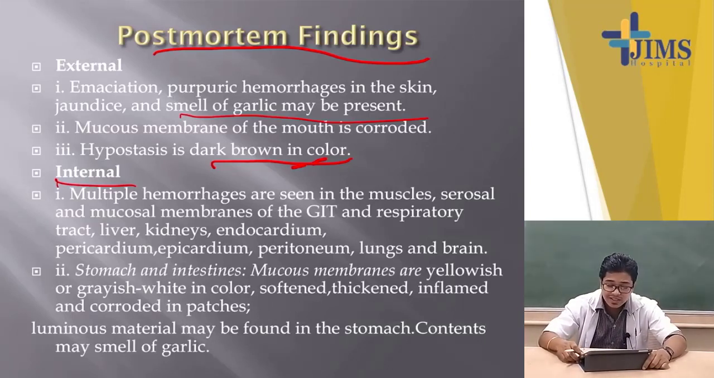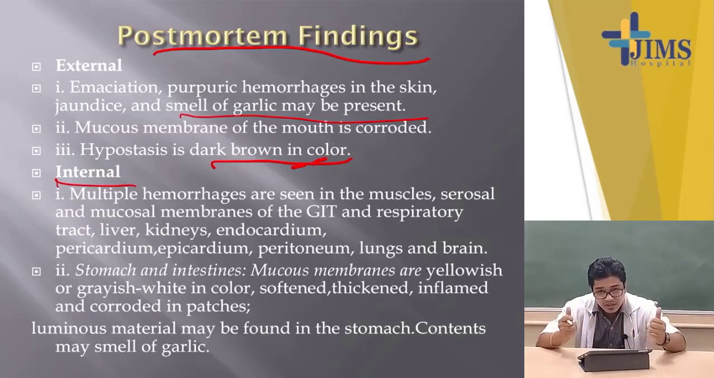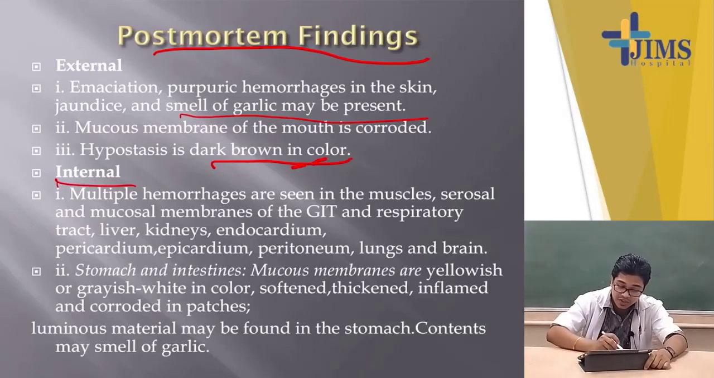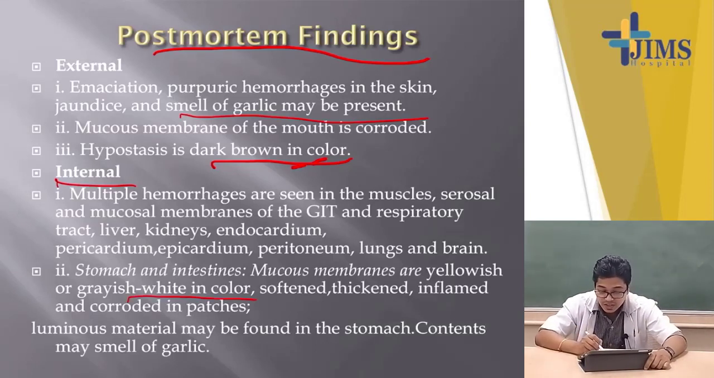What will we see when dissecting the stomach and intestine? The mucous membrane is yellowish or greyish white in color. It is soft, thickened, inflamed and corroded with patches. If it is unabsorbed, then luminous material is present as gastric content of the stomach. The luminous substances will be present if not absorbed in the stomach, and the smell will be